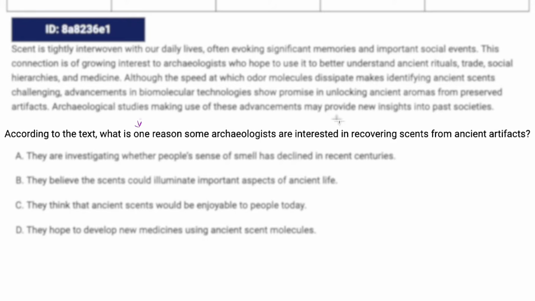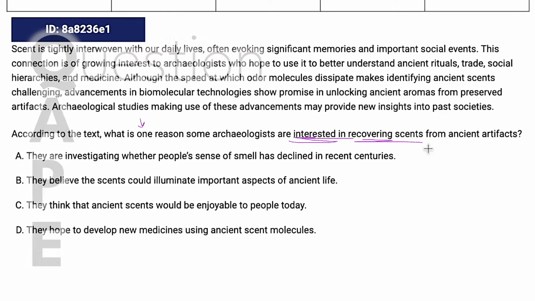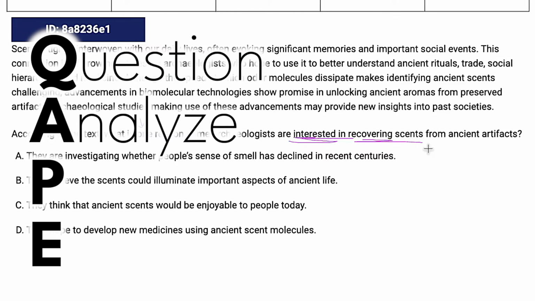Part of the reason we're looking at the question first is to determine if we're dealing with central ideas or details. If it's asking for one reason that some archaeologists are interested in recovering scents from ancient artifacts, that's a detail, right? The question is either going to tell me if I'm looking for the main idea, or if it's a detail, it's going to tell me exactly what detail I'm looking for. The A in CAPE stands for analyze, and we're going to analyze the passage either looking for that main idea or looking for that specified detail.